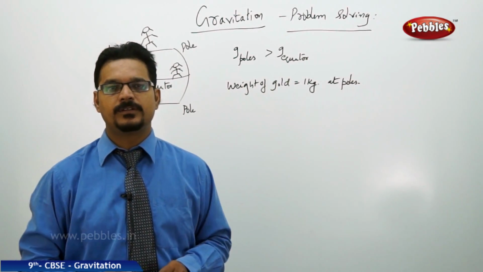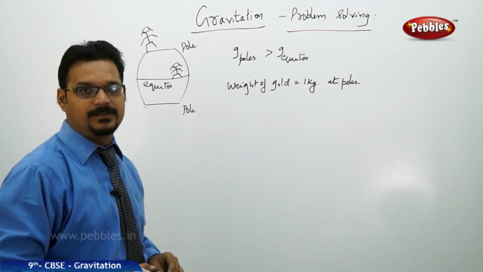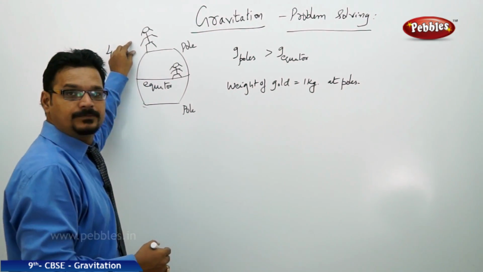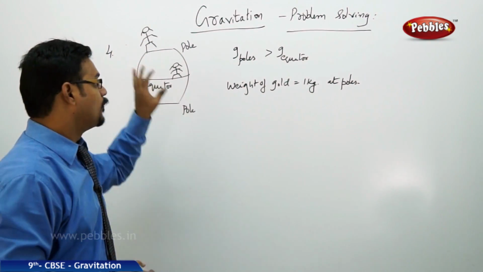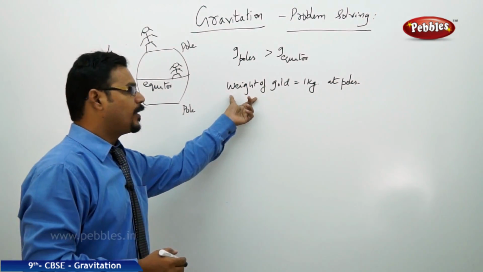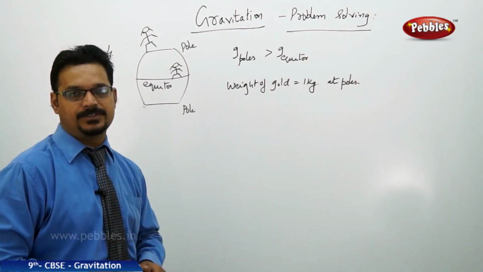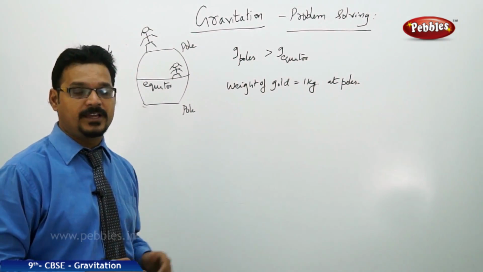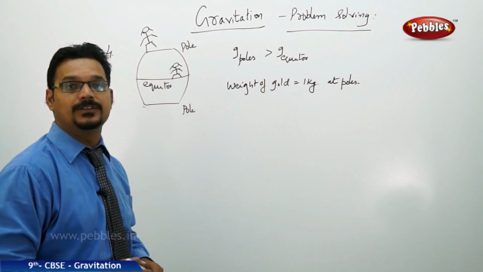One more problem for you. It's a conceptual problem. See the diagram carefully. A girl at the pole bought 1 kg of gold as per her friend's instructions. But her friends are not at the poles, they're at the equator of the earth.